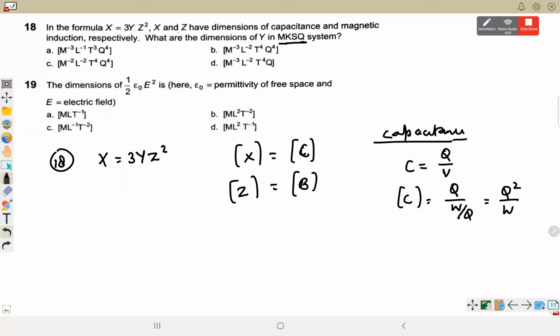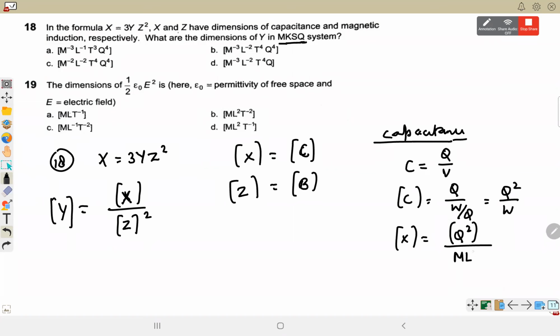We have to find the dimension of y. So dimension of y will be equal to dimension of x divided by dimension of z square. So x का जो dimension है वो आ गया, q square divided by work done, which is ML²T⁻². Y भी as it is रखते हैं. Z is magnetic field. Magnetic field को अभी हम पीछे निकाल चुके हैं वैसे.